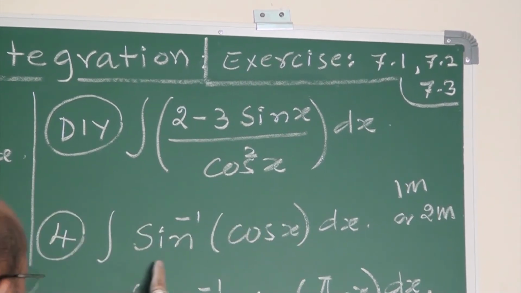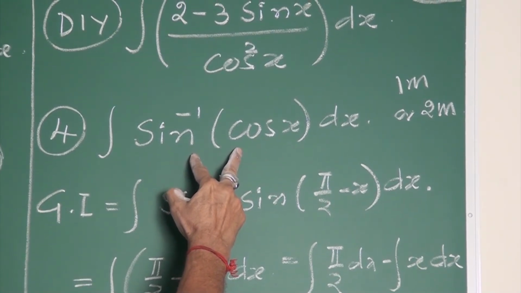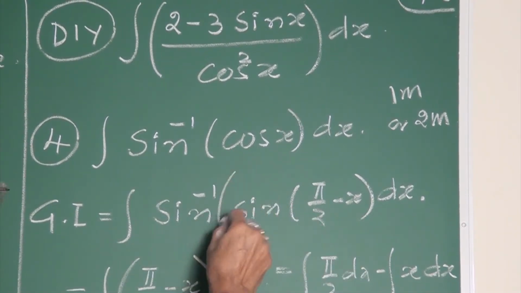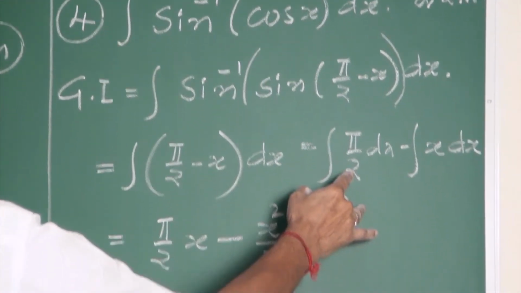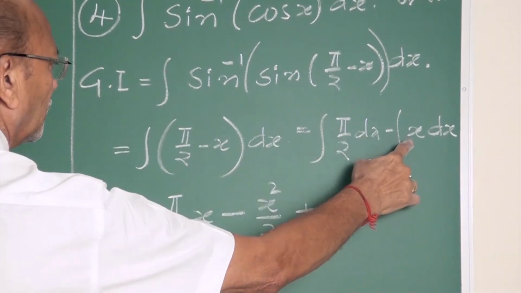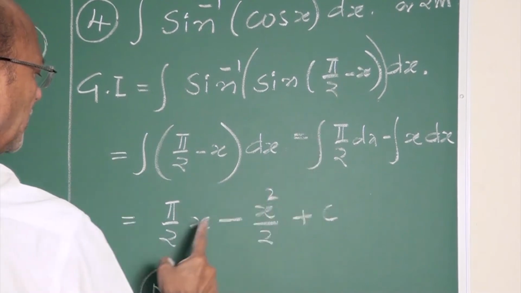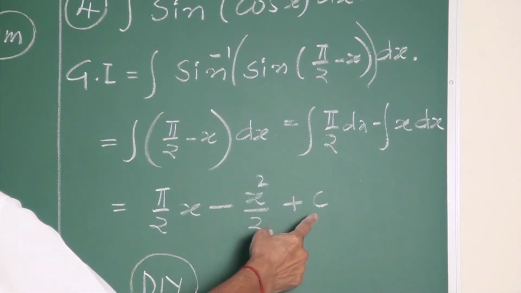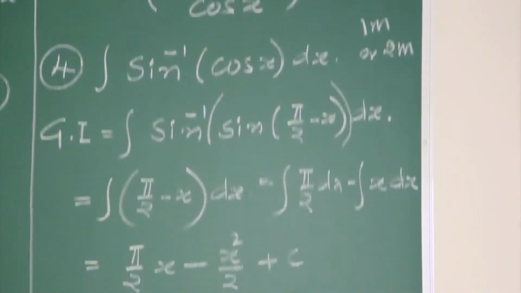Integrating sin inverse cos x. The same example you have done in the case of differentiation also. Cos x can be written as sin of pi by 2 minus x. Now it is sin inverse of sin of the angle, which is the angle itself: pi by 2 minus x dx. Integral of pi by 2 minus integral of x dx. Pi by 2 being a constant, integral of k dx gives pi by 2 into x, minus integral of x, which is x square by 2, plus c. Do it yourself: just changing sin inverse with cos, it is cos inverse with sin.